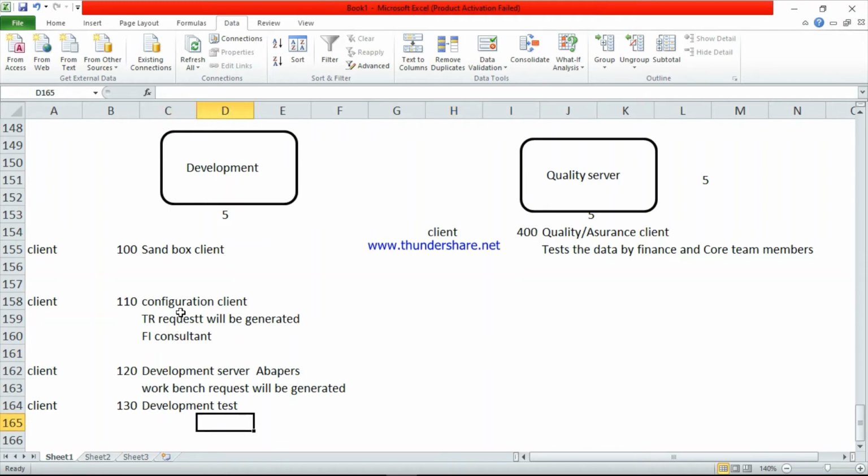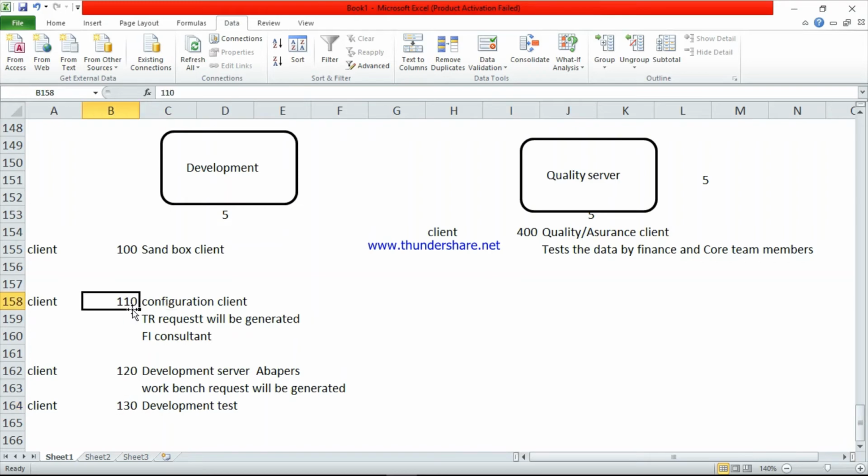So the FI consultant and technical consultant first check the data here, whether they've written the program or not. At that time, that consultant can directly move the data from this client to this client. Only 5 employees are there, right? So the 5 employees can directly move the data from 110 to 130.